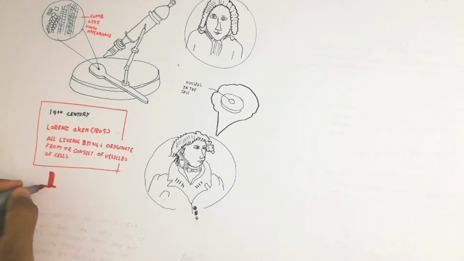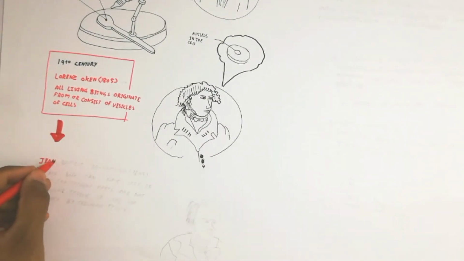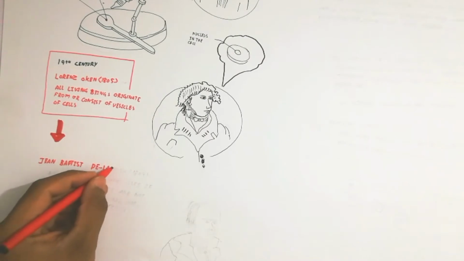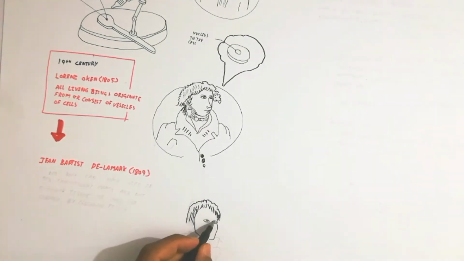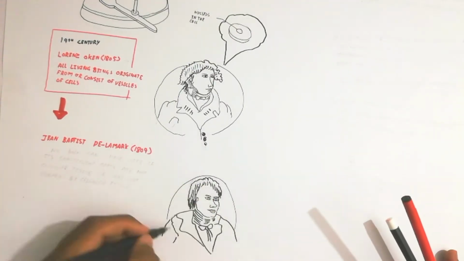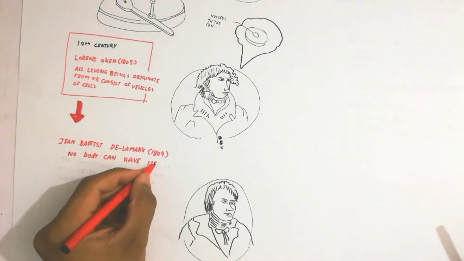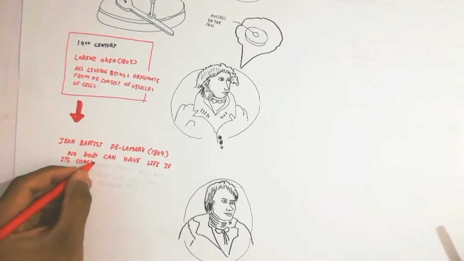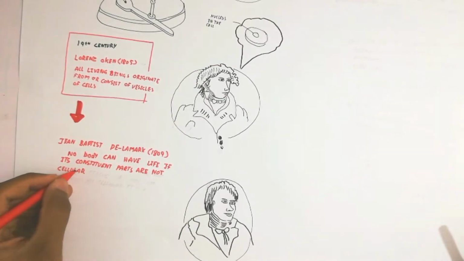So that's important, and next we will talk about another scientist, Jean Baptiste de Lamarck, 1809. He says that no body can have life if its constituent parts are not cellular tissue or not formed by cellular tissue.